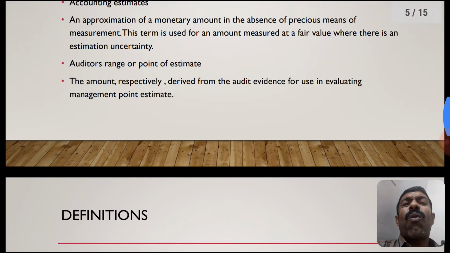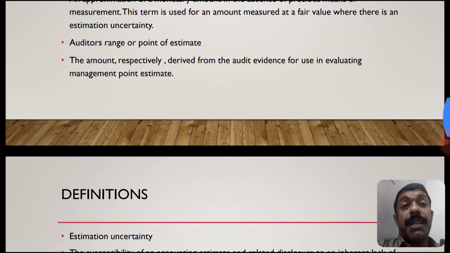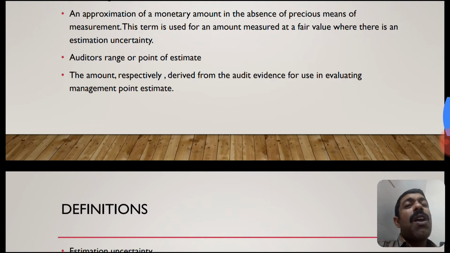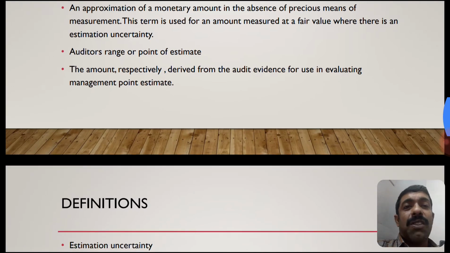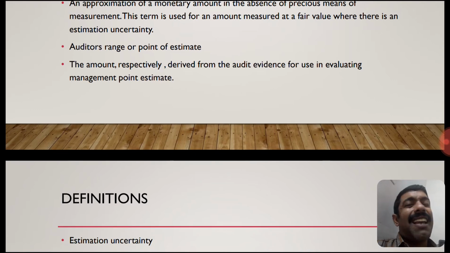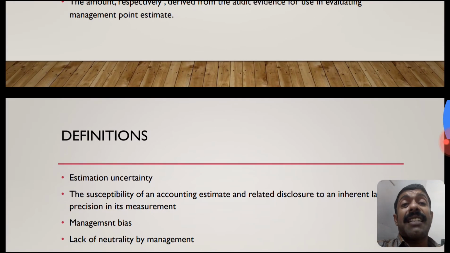What is the auditor's range or point estimate? An amount or amounts set by an auditor based on the audit evidence obtained for evaluating the management's range or point estimate. It is designed solely for the purpose of evaluating the management's estimate, identifying whether any estimation uncertainty exists, and confirming that the accounting estimates are reasonable.